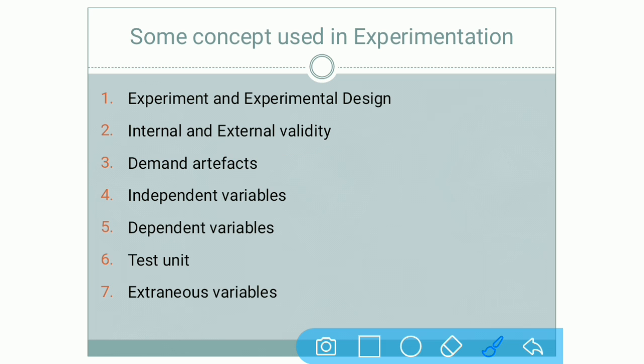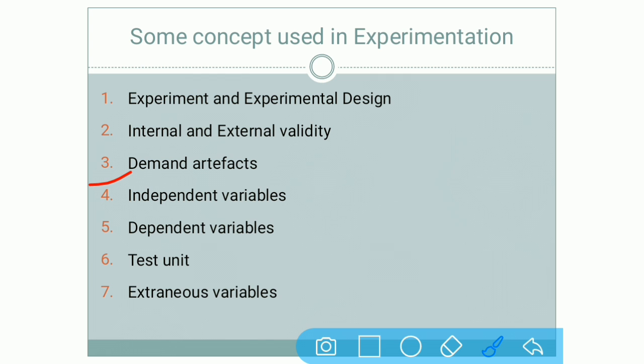So internal validity means accuracy of your changes in the independent variable and its effects on the dependent variable. And external validity means the generalization or acceptance of whatever changes are done in the independent variable and its result on the dependent variable.